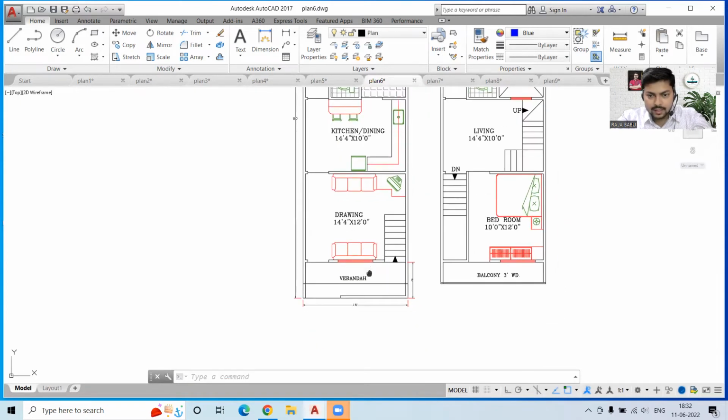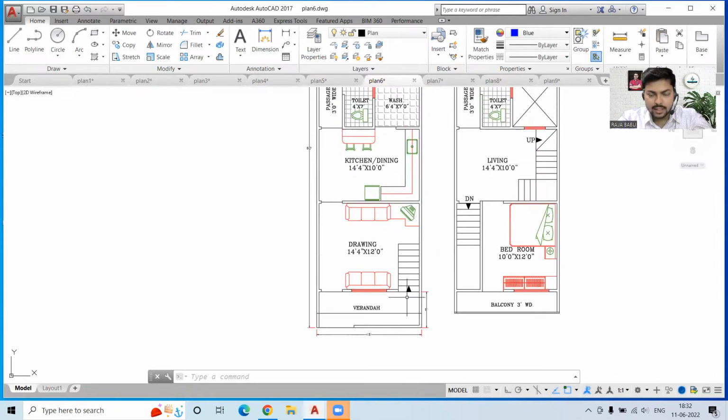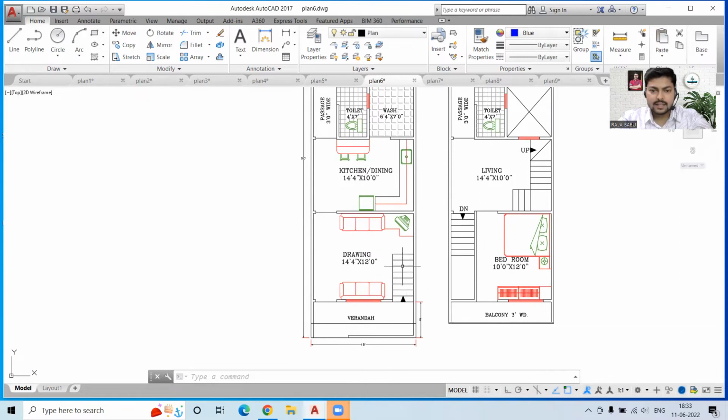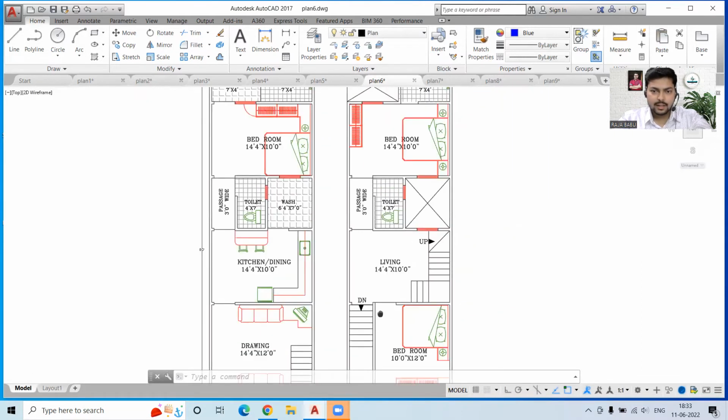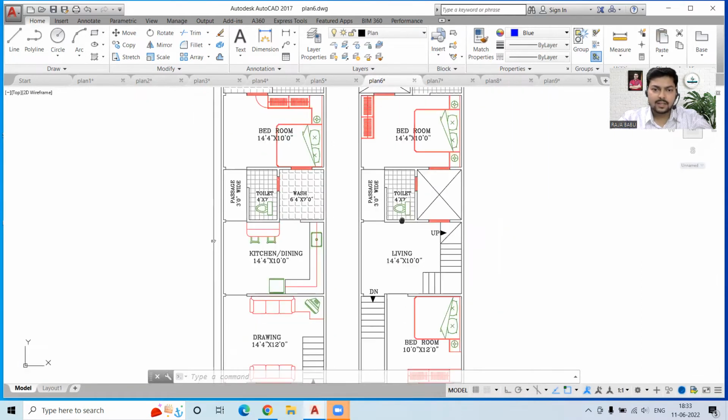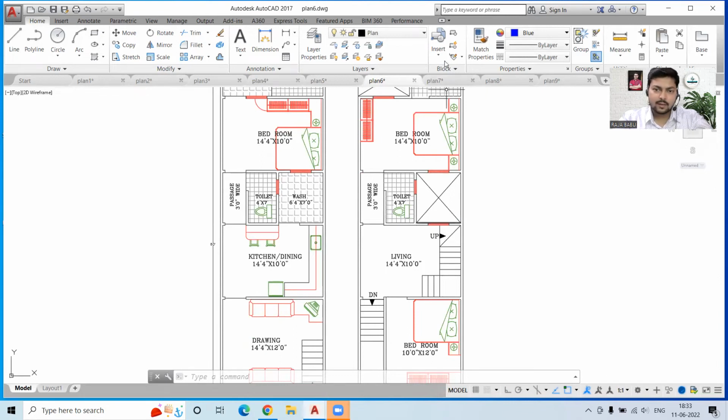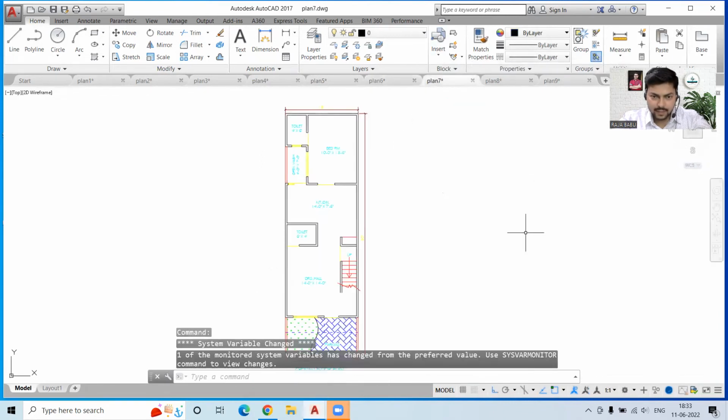So we have this another one where we have the drawing hall, then a staircase, which is leading from the outside of the building. Okay, and another one is coming from here. So no, this is not quite good, because these staircases are meaningless. Once it is opening over here, then again on the first floor it is opening over here. So this is meaningless. Okay, this plan cannot work. The presentation is good, but the plan is not right, not a practical one. So we can simply discard it.